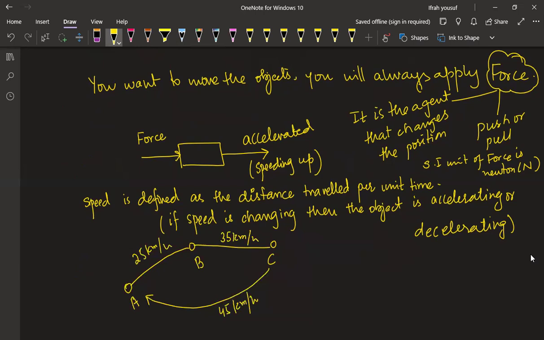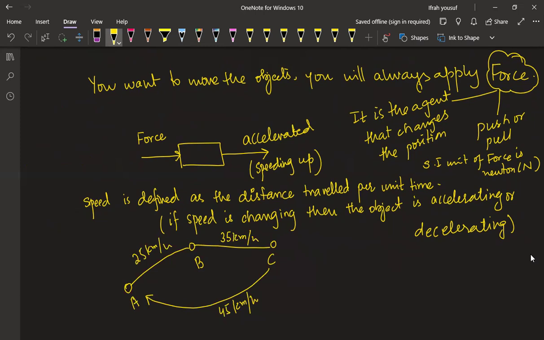Are you getting my point? So you are moving with different speeds, right? But I want you to have one speed. Practically, is it possible to have one constant speed? It is not possible, right? Because other conditions are involved in real life situations.